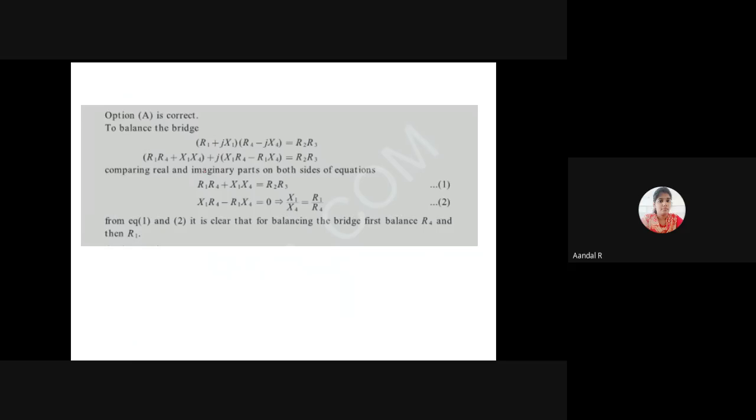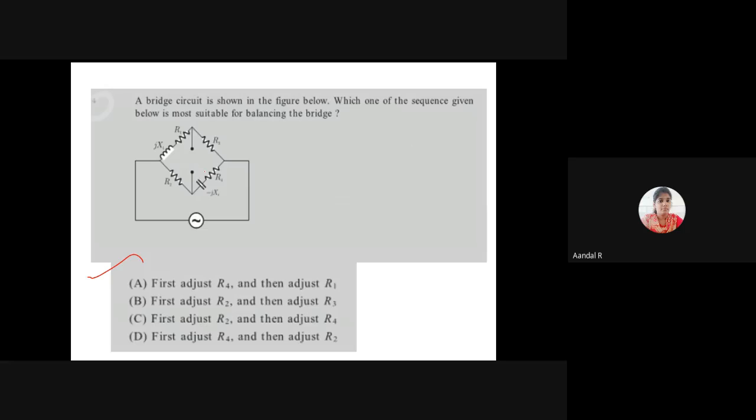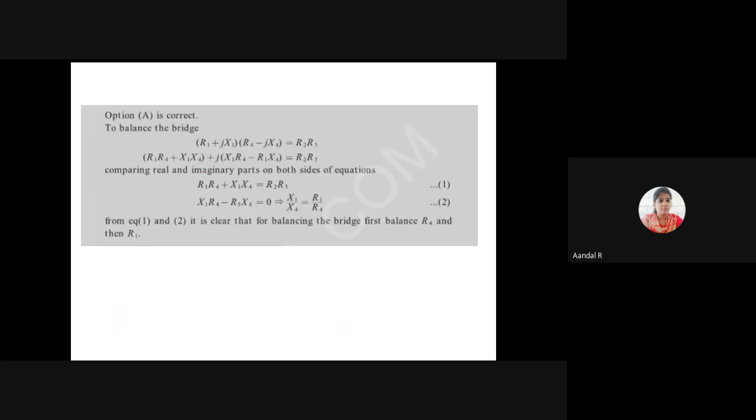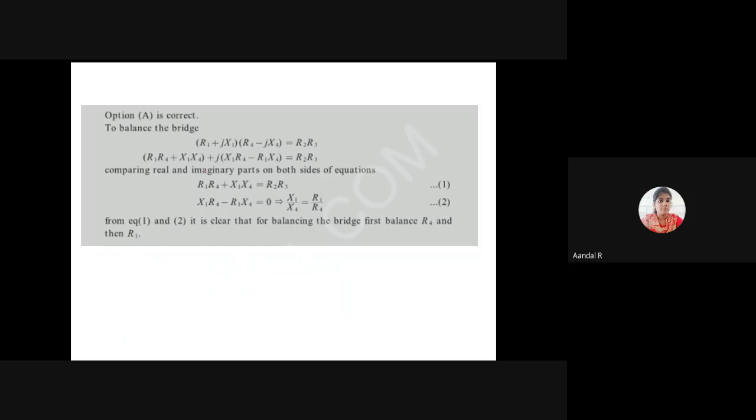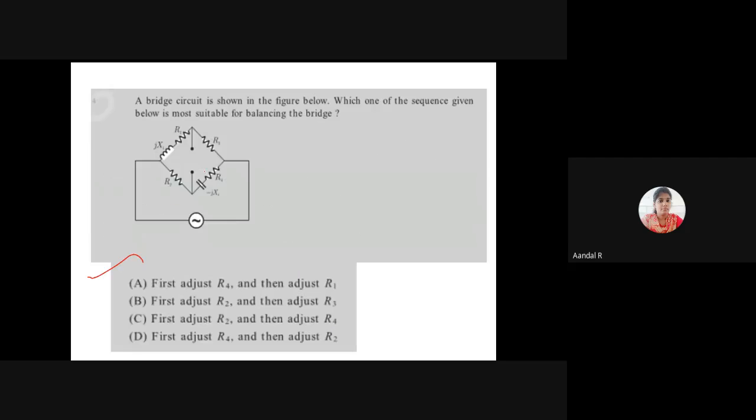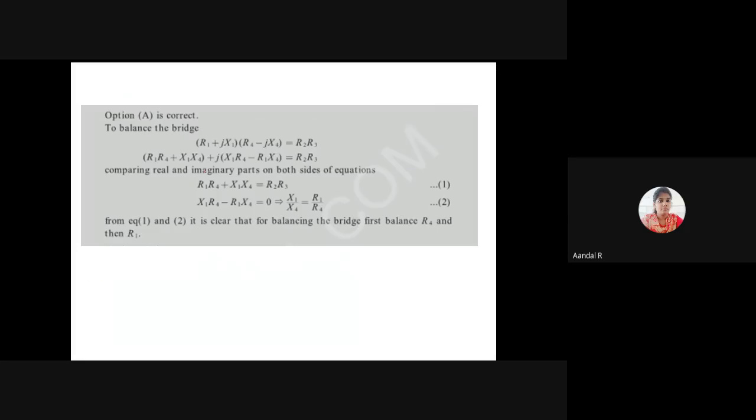We know that to balance the bridge, Z1 Z4 equal to Z2 Z3. In the given condition, Z1 is equal to R1 plus jX1 because it is inductance. Z4 is equal to R4 minus jX4.